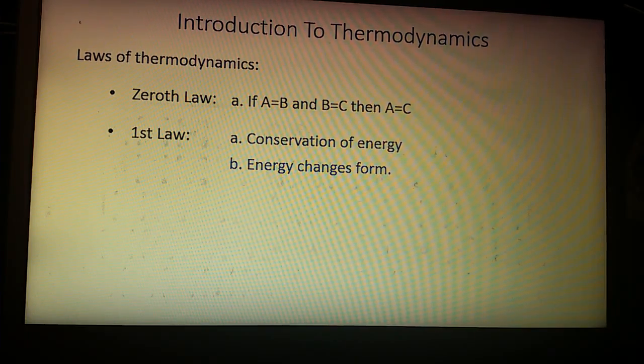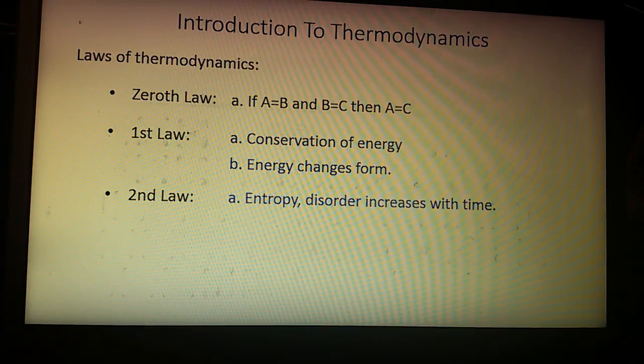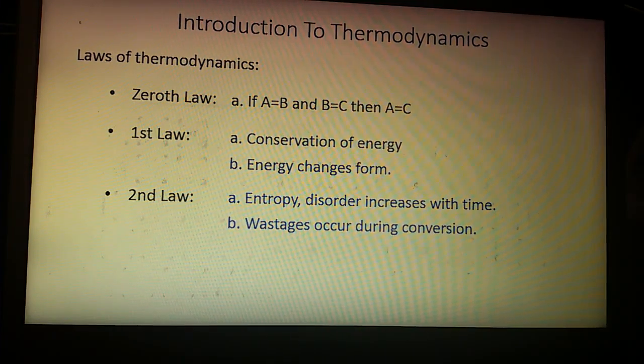Yet we don't see it happen because of the second law. The second law of thermodynamics introduces the concept of entropy, which means disorder that increases with time. Although it does not contradict the first law, it places a limitation on it. This means that there will be wastage when energy converts from one form to another, and this wasted energy can never be recovered for practical use.